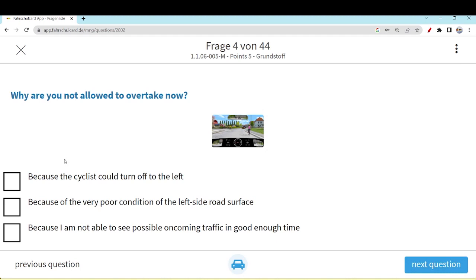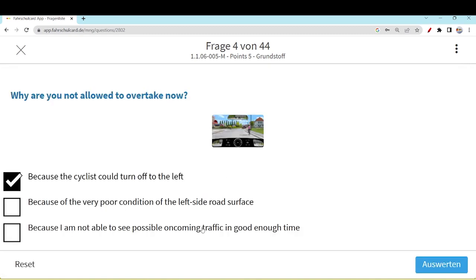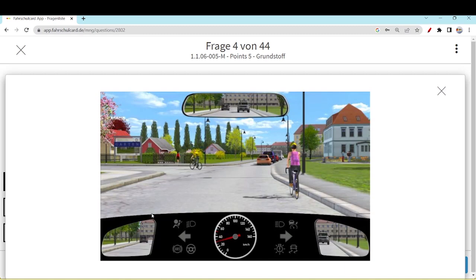Why are you not allowed to overtake now? Okay, because the cyclist could turn off to the left. That is clear. Cyclists can turn off to the left without indicating, because it seems possible, because the flow of the road is like this. He or she will take the turn a bit. Because of the very poor condition of the left side road surface? I don't think so. The road is pretty fine. That's not a problem, that you cannot go to that side of the road to overtake the cyclist. The road is fine.